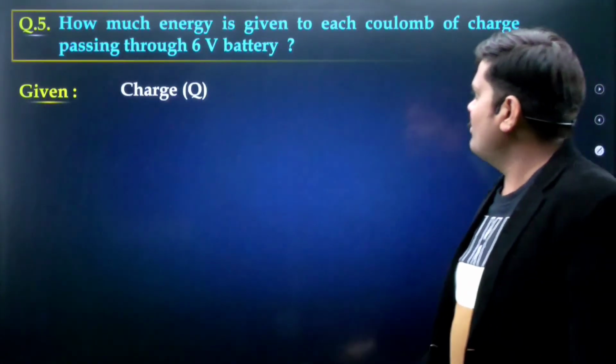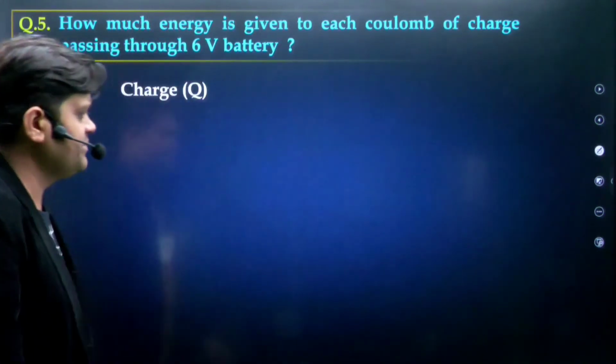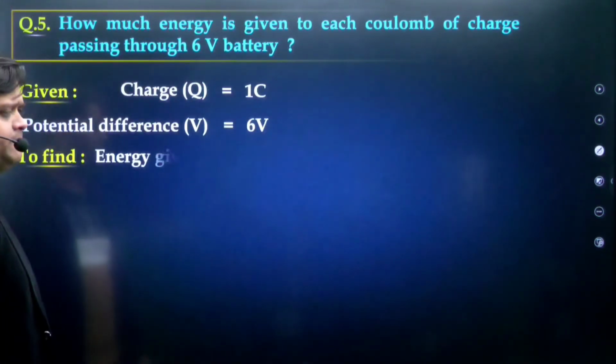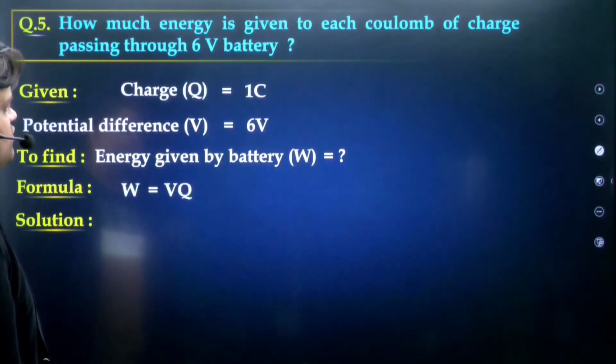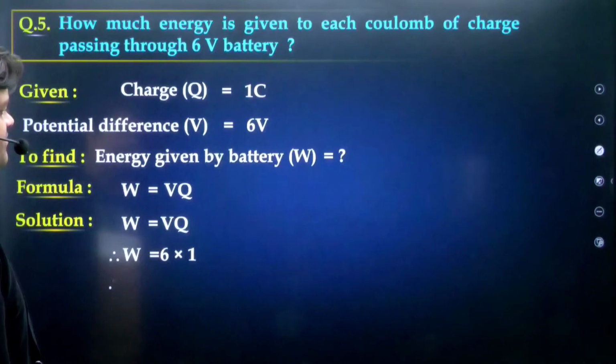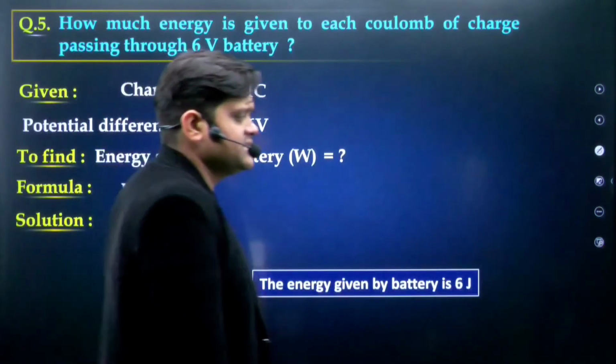The next question: how much energy is given to each coulomb of charge passing through a 6 volt battery? Simple. The potential difference is 6 and the charge is 1 coulomb. Work is 6 joule. So the energy given by the battery is 6 joule. Now we're going on to the next question.